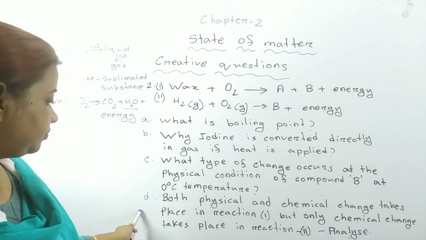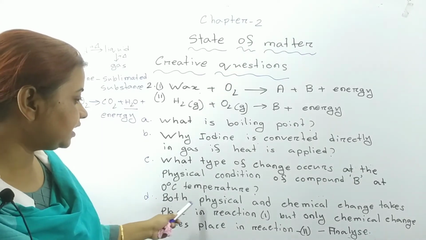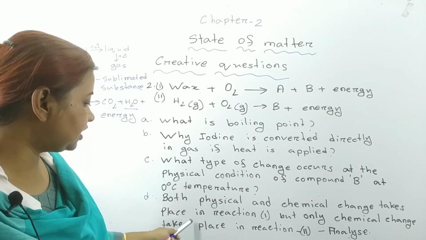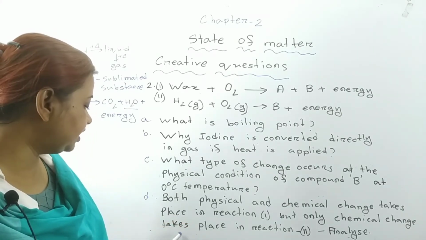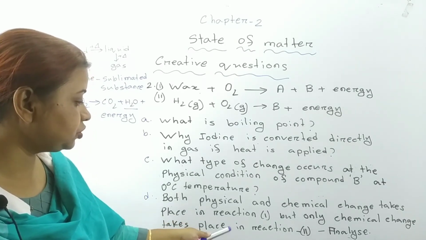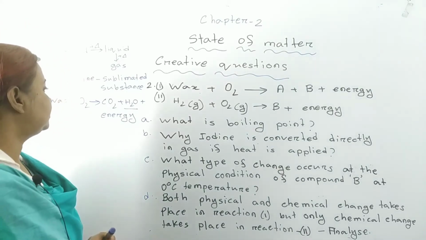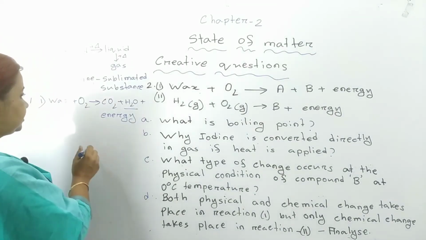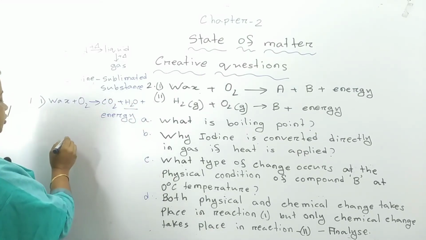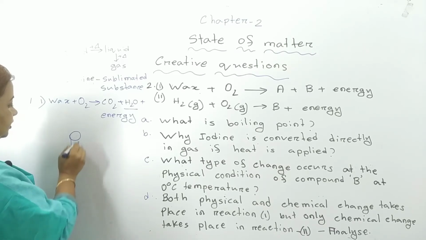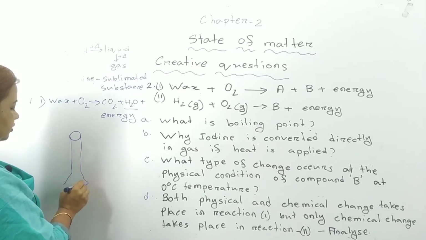Now number D. Both physical and chemical change take place in reaction 1, but only chemical change takes place in reaction 2. Analyze. OX is burned. See, dear students, in case of reaction number 1, a candle is burned.